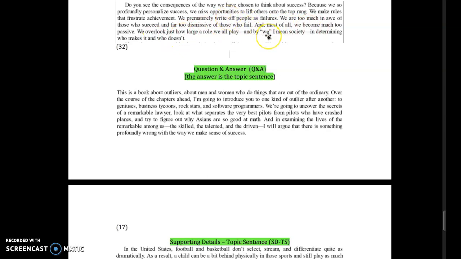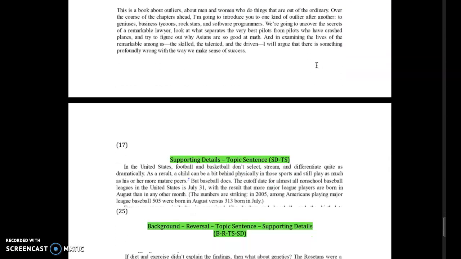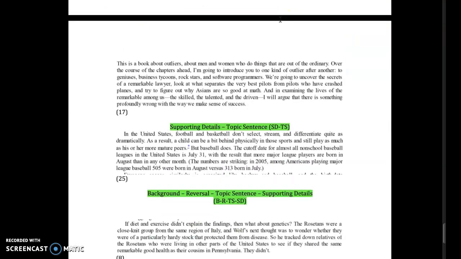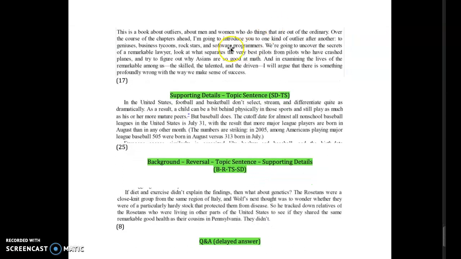So yeah, this is one that's perhaps not the most straightforward example of how the pattern works, but you're looking for the answer to that question. And then here's, let me move this one down actually so that we have it all on one screen. Okay. So here's one that ends with the topic sentence, right?